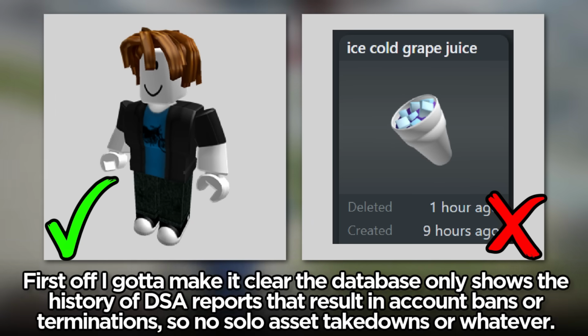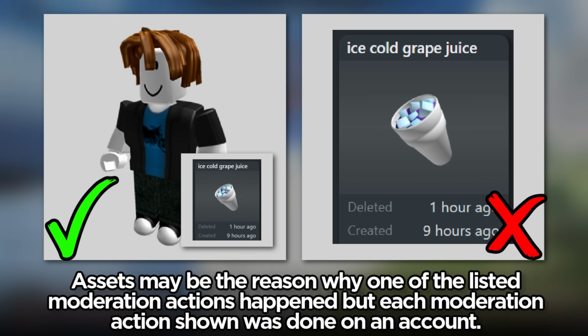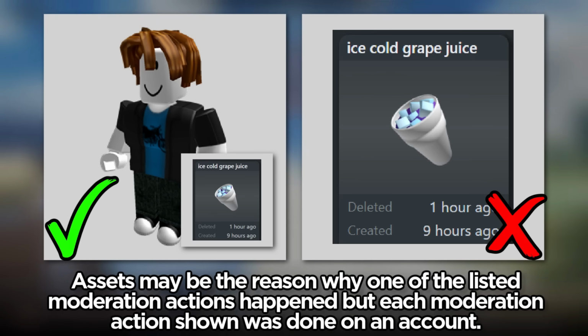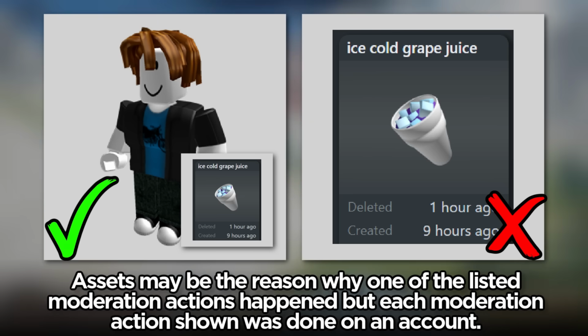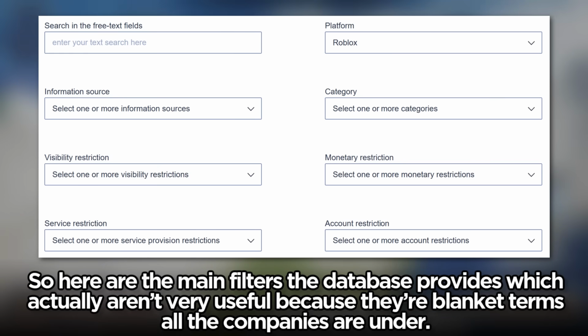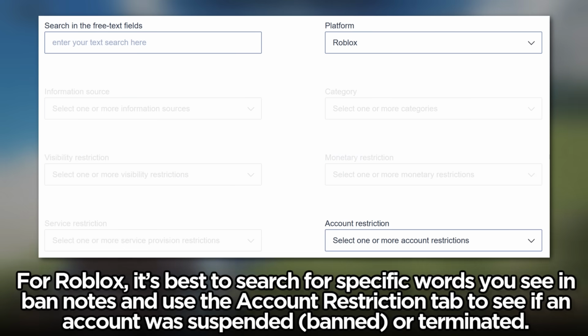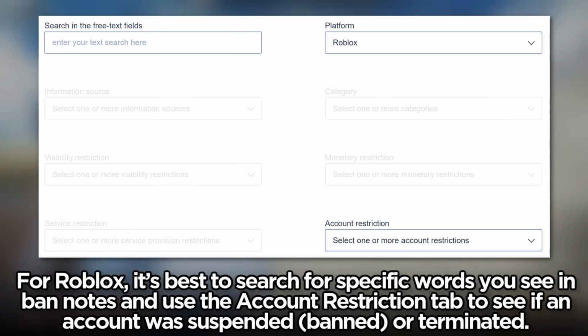First off, I gotta make it clear the database only shows the history of DSA reports that result in account bans or terminations, so no solo asset takedowns or whatever. Assets may be the reason why one of the listed moderation actions happened, but each moderation action shown was done on an account. So here are the main filters the database provides, which actually aren't very useful because they're blanket terms all the companies are under. For Roblox, it's best to search for specific words you see in ban notes and use the account restriction tab to see if an account was suspended, banned, or terminated.